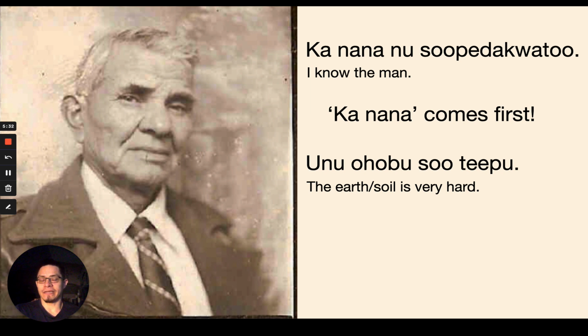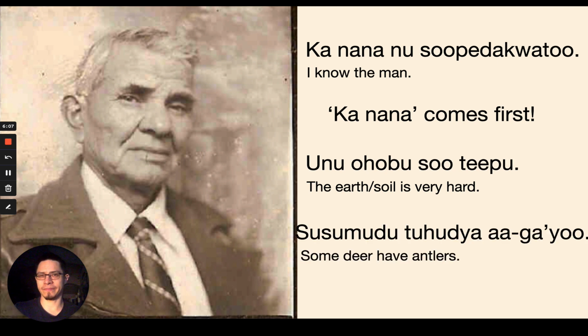Another example of changing the word order is here. Ene o hobasutip. Ene o hobasutip means the earth soil is very hard. And so, of course, here we have su, and so we know that that's going to introduce the subject. Suripa, that has to be the subject. Therefore, this next little phrase, ene o hoba, is predicating something about the subject. It's telling something about the subject. In this case, it's saying it's really hard. The earth, soil is very hard.